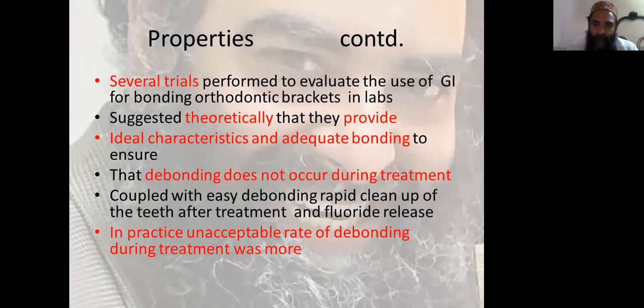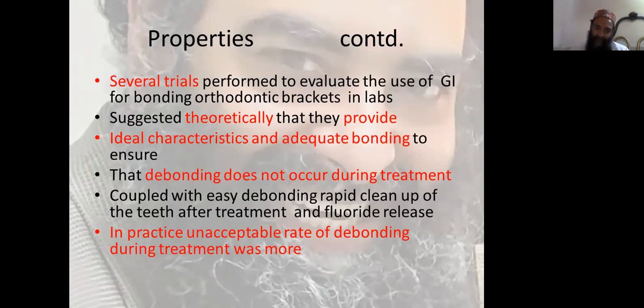Several trials performed to evaluate the use of glass ionomer for bonding orthodontic brackets in labs. Theoretically, they suggest that they provide ideal characteristics and adequate bonding to ensure that debonding does not occur during treatment, coupled with easy debonding, rapid cleanup of the teeth after treatment, and fluoride release.